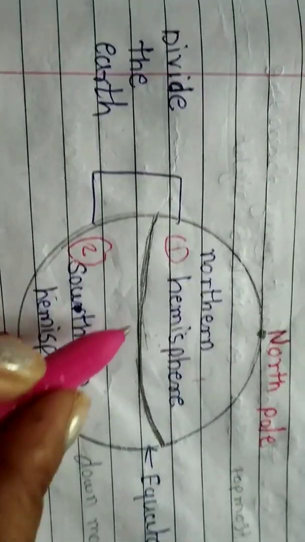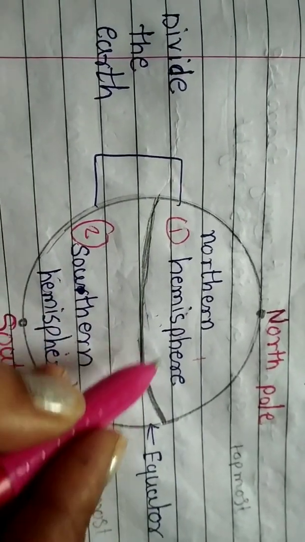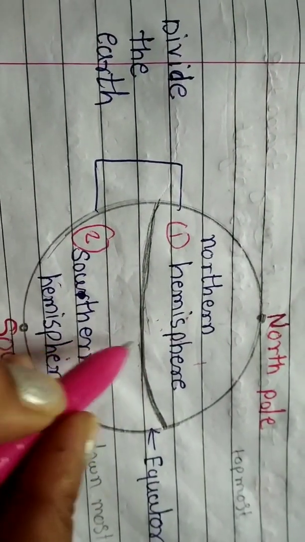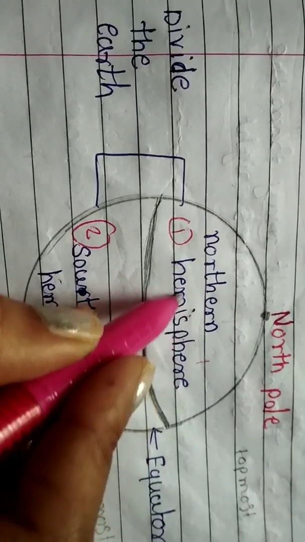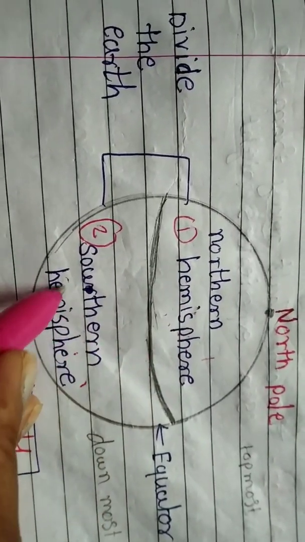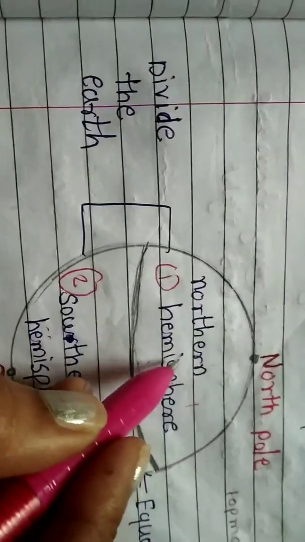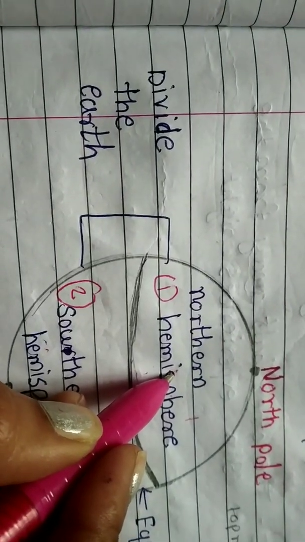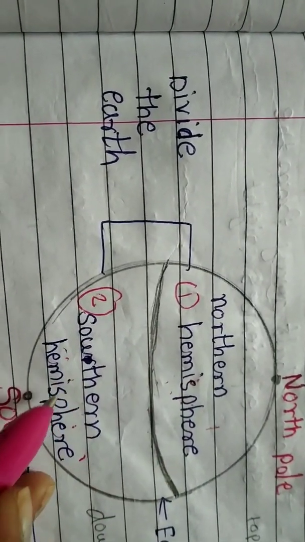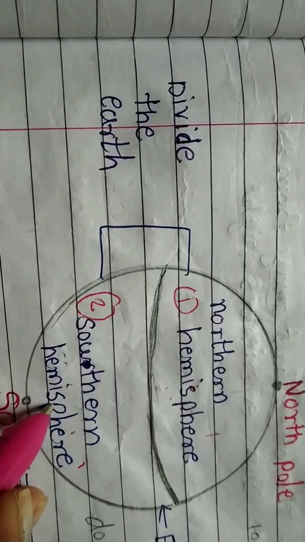So understand this, the equator bisects the earth into two equal parts. Those parts are called the northern hemisphere and southern hemisphere. Northern hemisphere means the topmost part of earth and southern hemisphere means the downmost part of the earth. You can see here, students, I will show you the equator line of the earth.